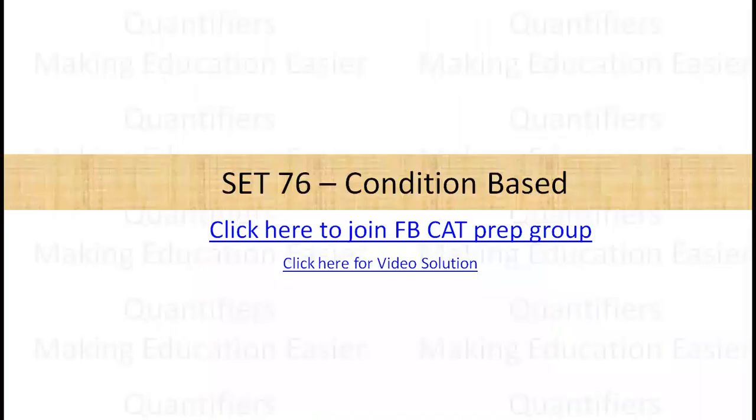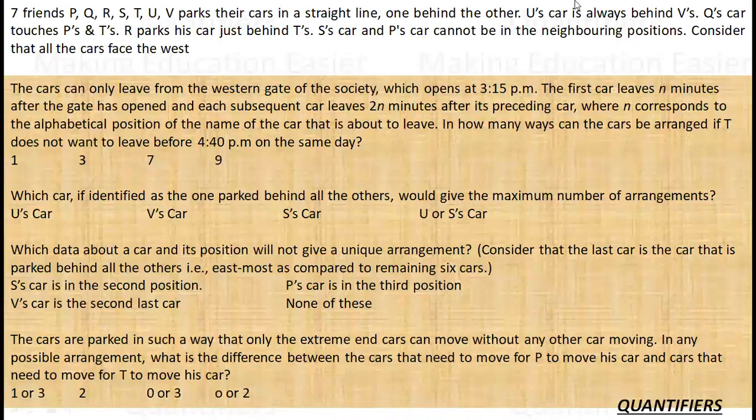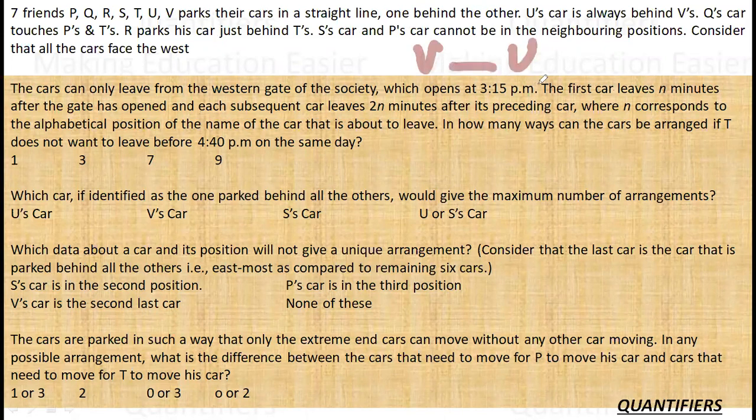Okay, so let's see what the question is all about. It says that there are 7 friends, P, Q, R, S, T, U, V. They park their cars in a straight line, one behind the other. U's car is always behind V. So if there is V here, U will be here. There can be a gap between them. It is not mandatory that they should be together. It is just behind.